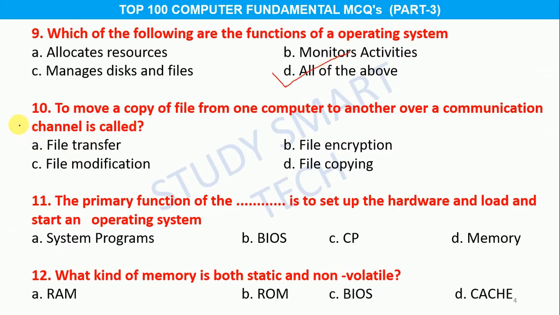Question number 10. To move a copy of file from one computer to another over communication channel is called option A file transfer, B file encryption, C file modification, D file copying, and the correct answer is option A file transfer.